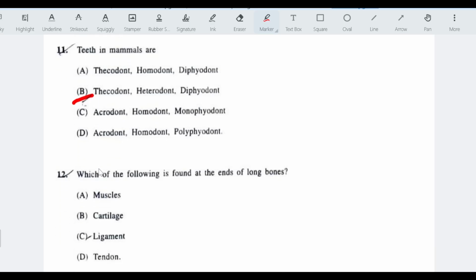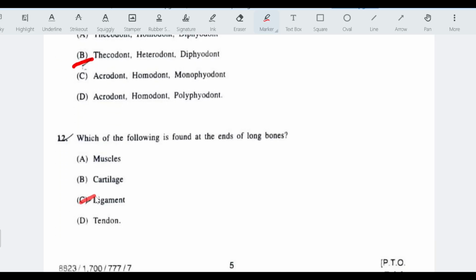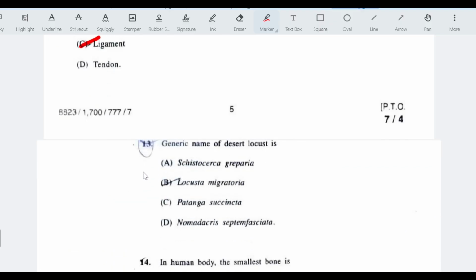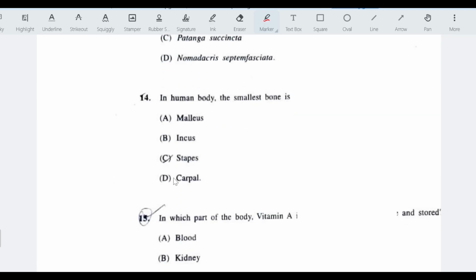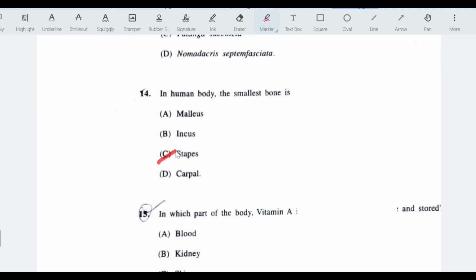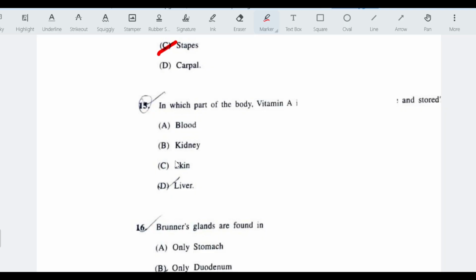Which of the following is found at the ends of long bones? The answer is ligament. Generic name of desert locust is Locusta migratoria. In human, the smallest bone is stapes. In which part of the body vitamin A is synthesized from carotene and stored in liver?